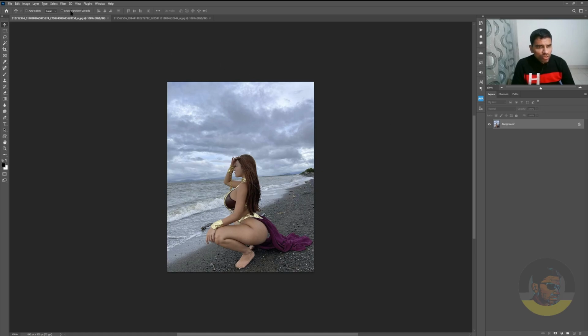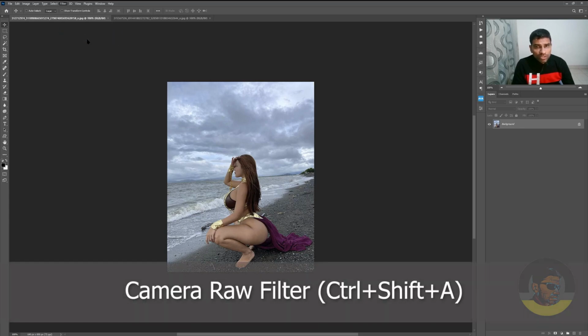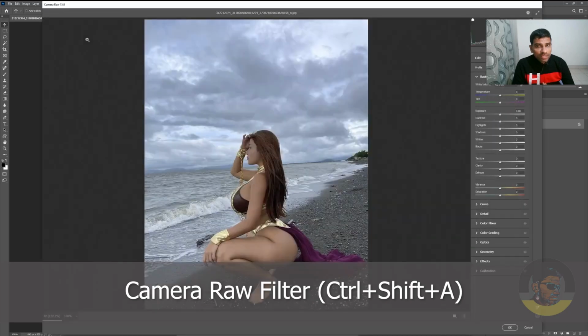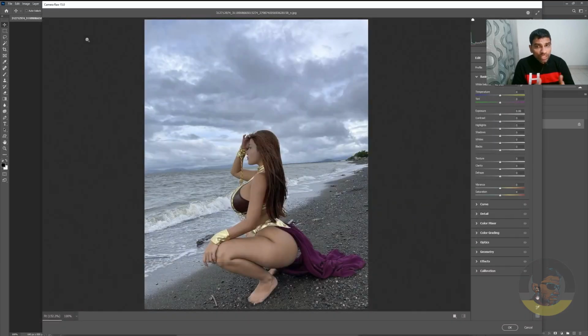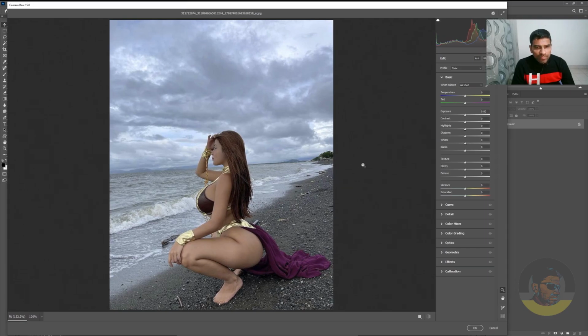So we will just open up the Camera Raw filter by going to the Filter menu and choosing Camera Raw Filter. The shortcut key for Camera Raw Filter is Ctrl+Shift+A on your keyboard. The Camera Raw filter is now opened. So the first thing we should try is click on the Auto button and see if Adobe Camera Raw automatically tries to fix the underexposed image for us.